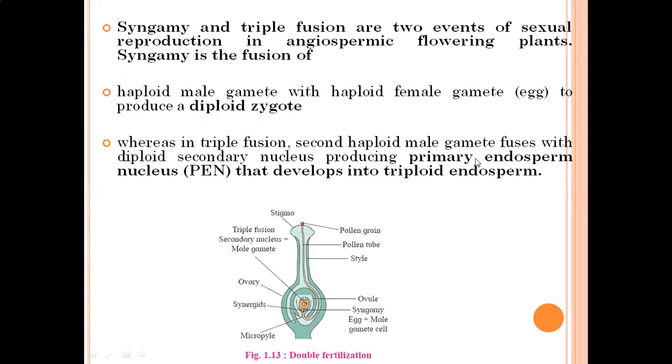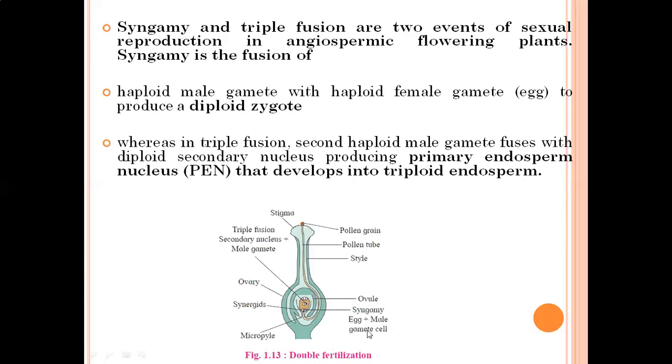It produces the primary endosperm nucleus, that is PEN. See here, triple fusion, and this is syngamy. Syngamy means the union of one male gamete with the egg cell, and it produces a diploid zygote. And here is the triple fusion, meaning another male gamete fuses with the secondary nucleus and produces PEN, the primary endosperm nucleus. That develops into triploid endosperm.